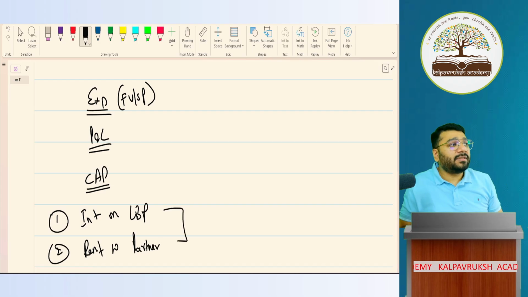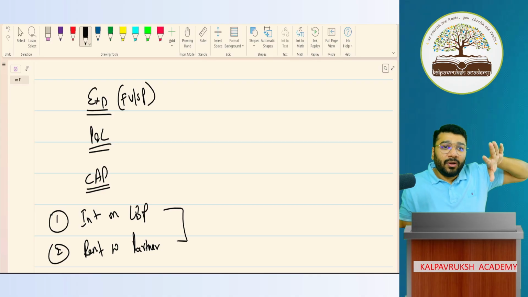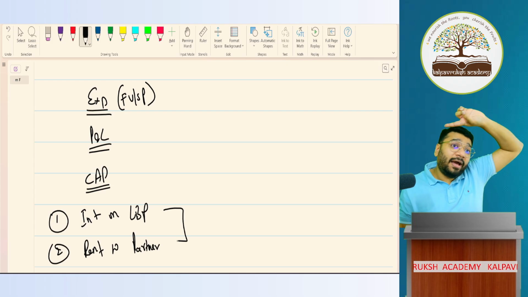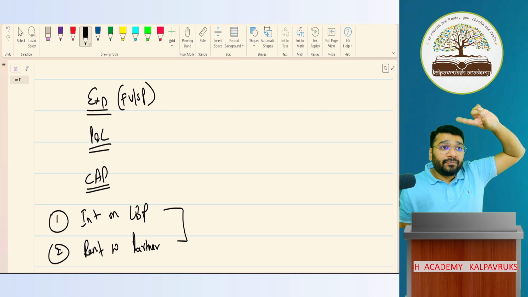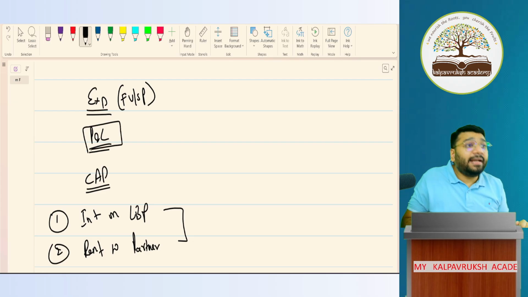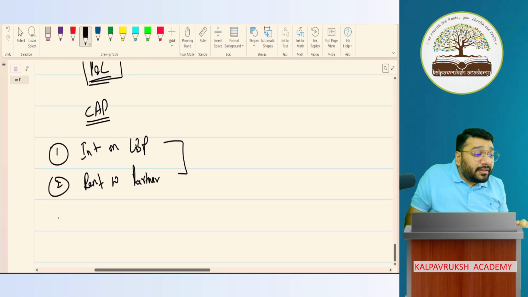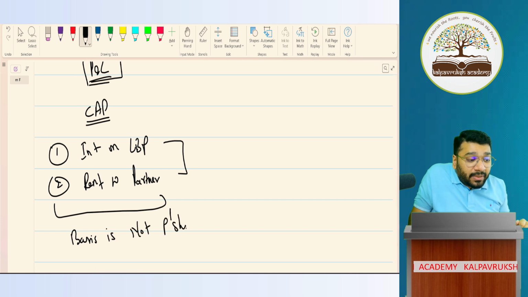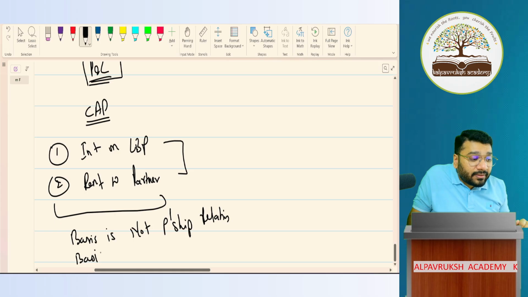These two items are transactions between the firm and the partner. What did I tell you earlier? Any transaction happening between the firm and the partner will go where? To the P&L appropriation account. But these two transactions alone will go to your P&L account, because here the basis is not partnership relation. Here the basis is third party relation.